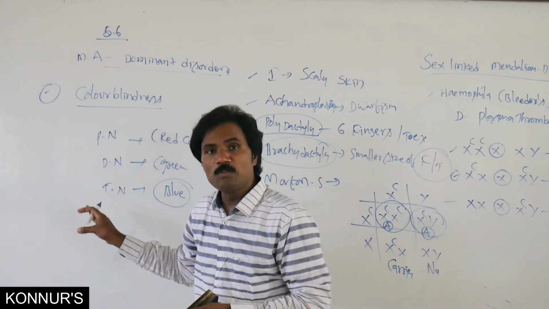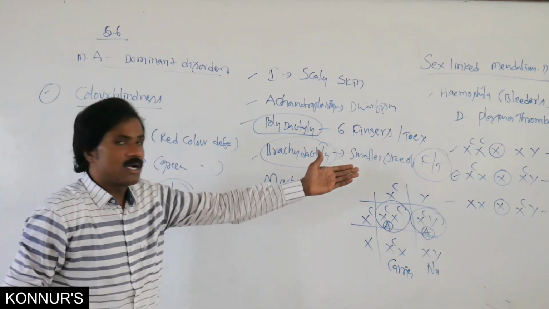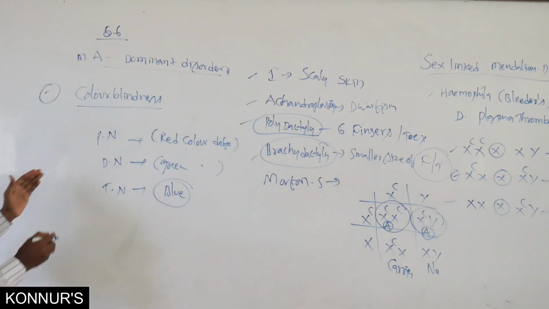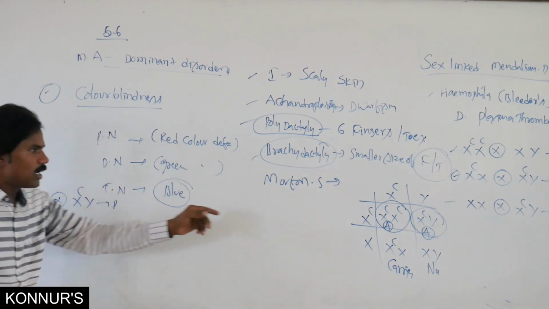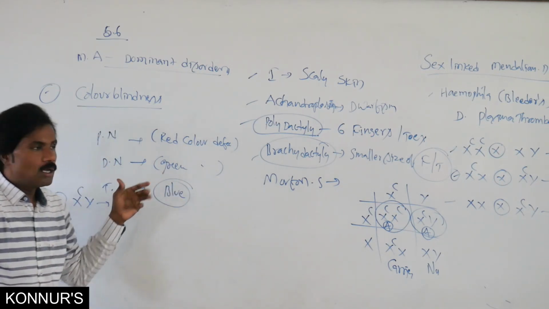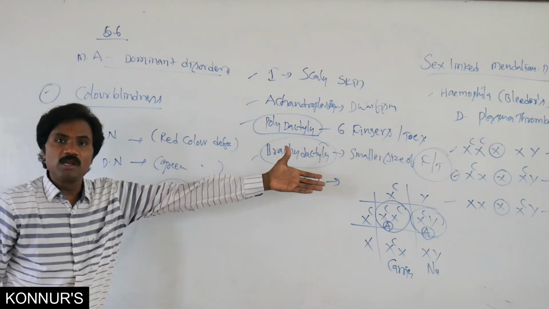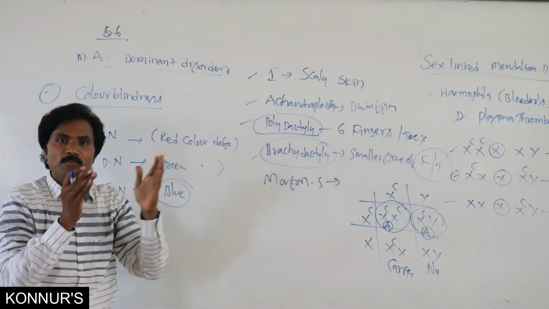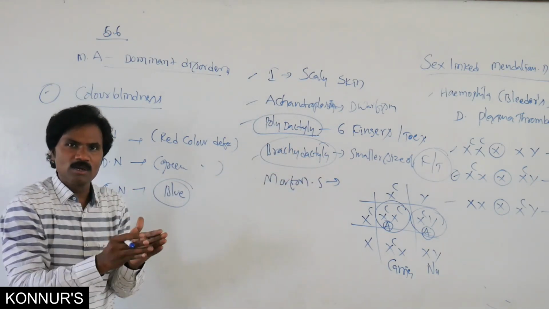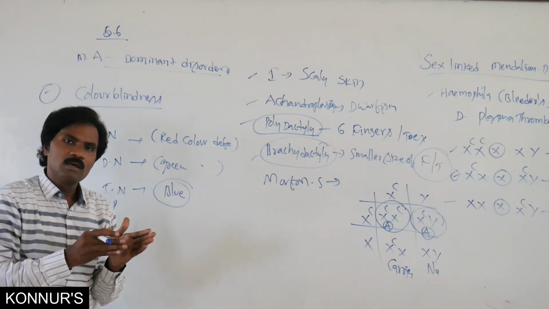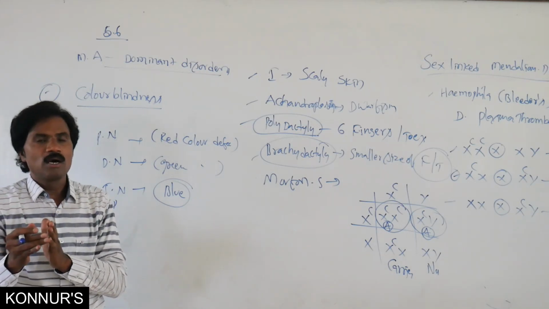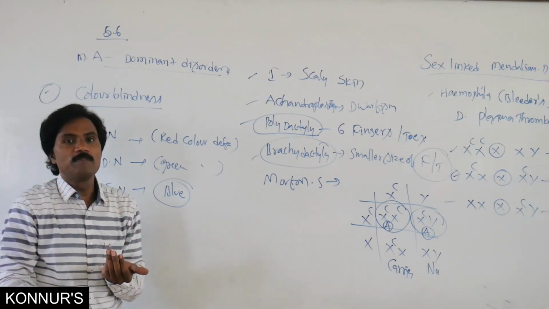This is very important. It is also the same as what I said. When a carrier female marries an affected male, these are the parents. What is the possibility, like this, with a Punnett square? You must try all the possibilities. Male will be affected, female will be normal. Female will be carrier, male will be normal. Female carrier or male affected, or female affected or male normal.